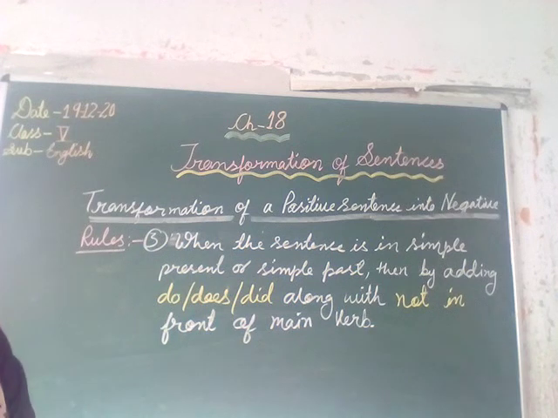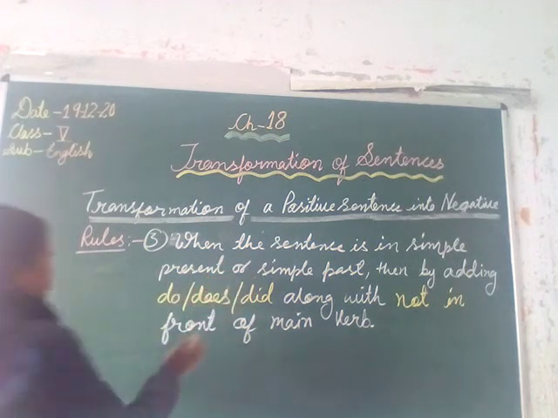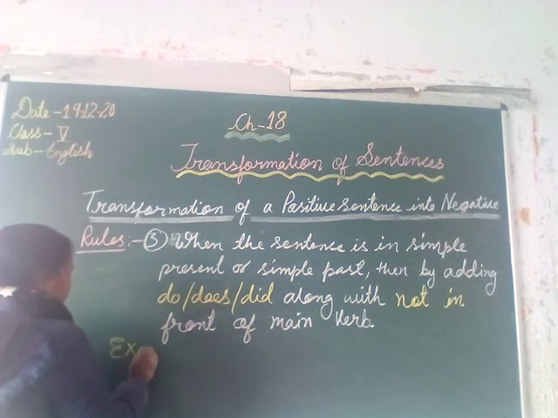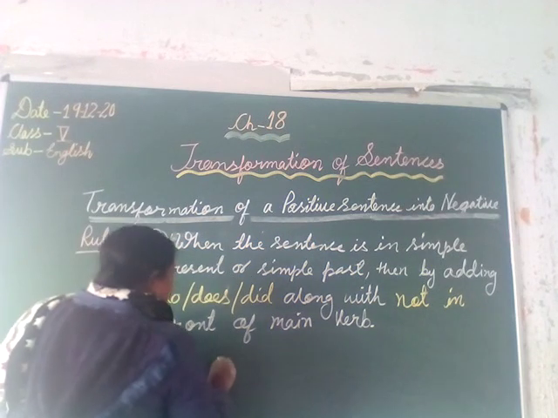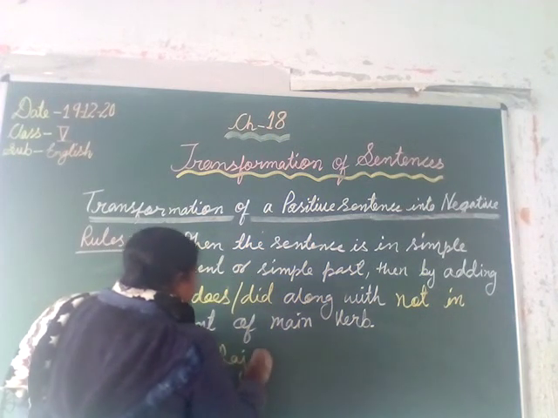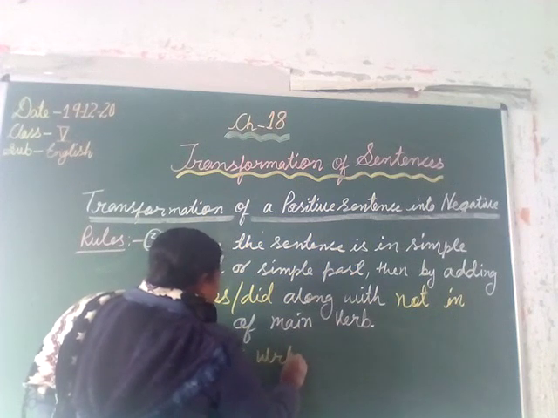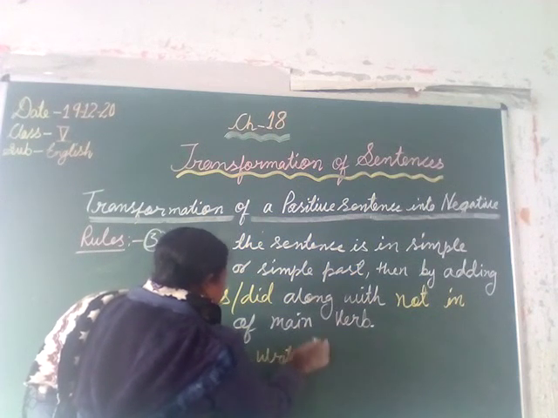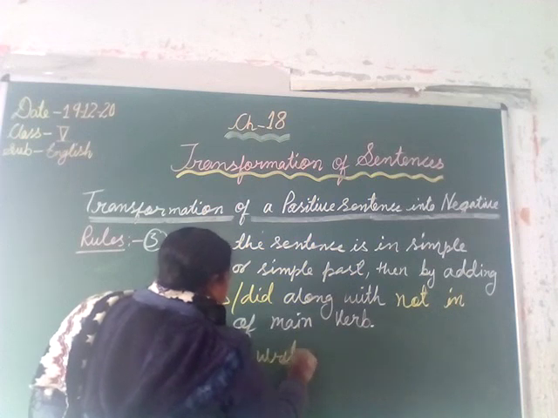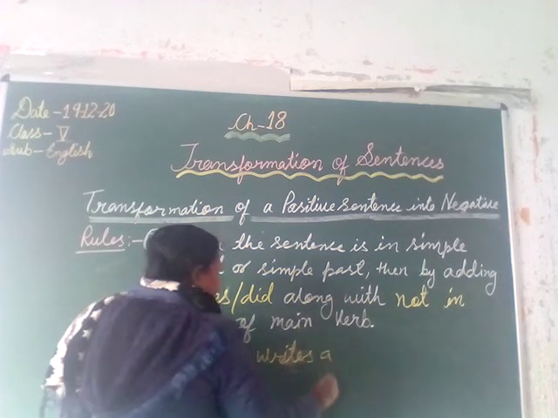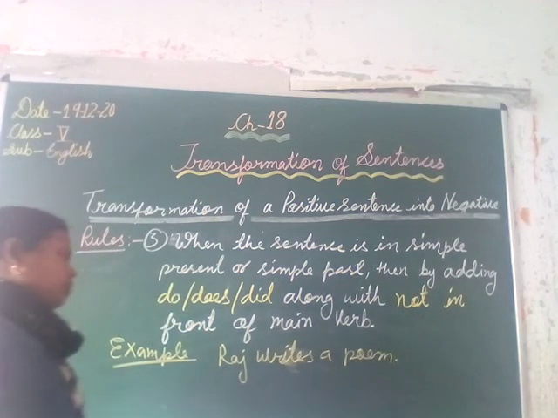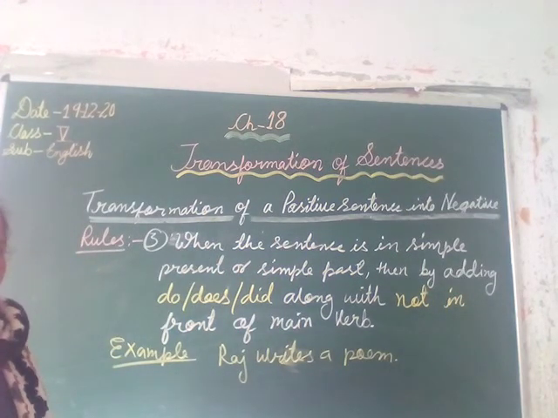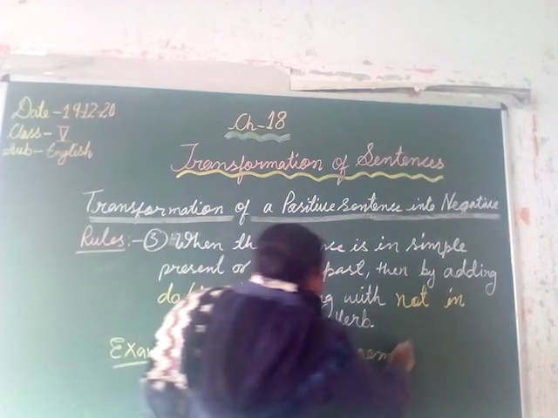Let's see some examples. Example is, Raj writes a poem. Here Raj writes a poem is in simple present and this sentence is in positive form.